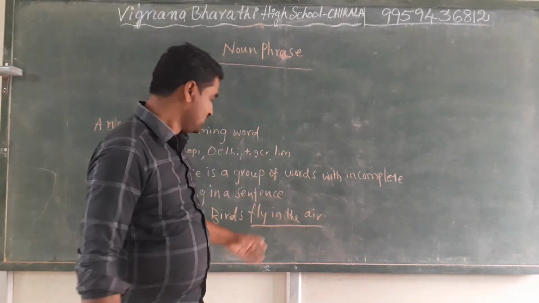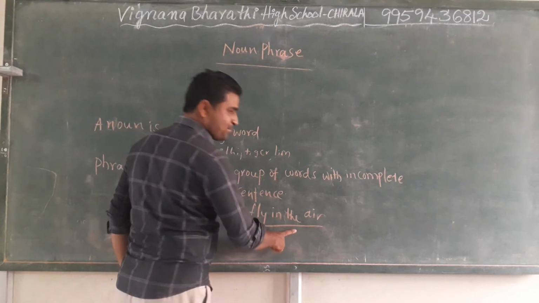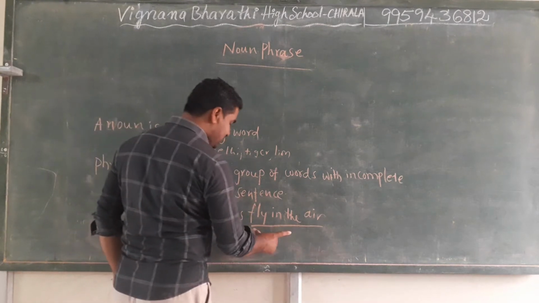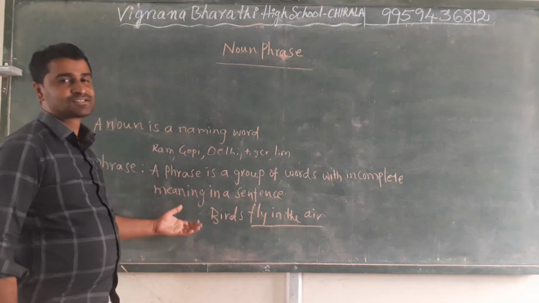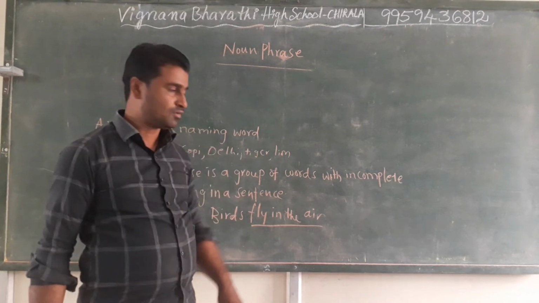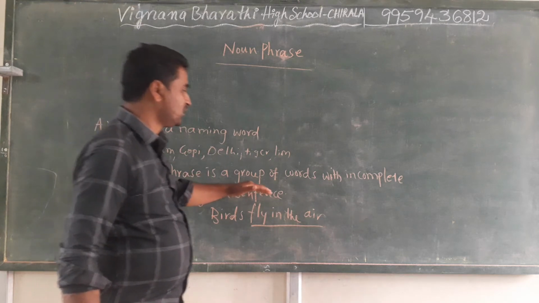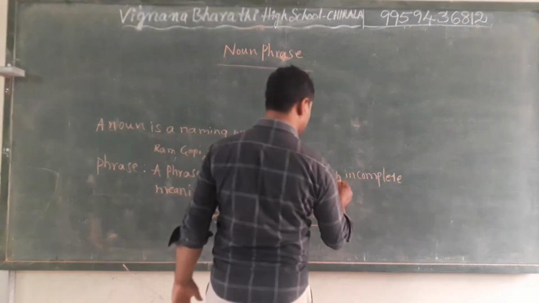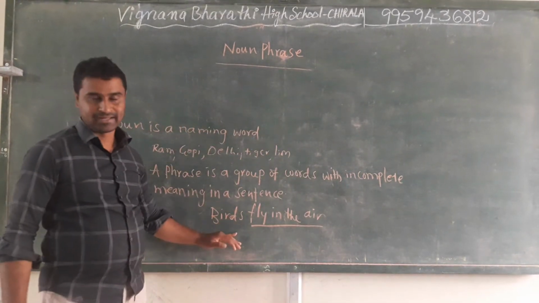There is a meaning for this group of words, but it is incomplete, and yet it is a part of a sentence. It is called a phrase. A phrase is a group of words with incomplete meaning in a sentence.